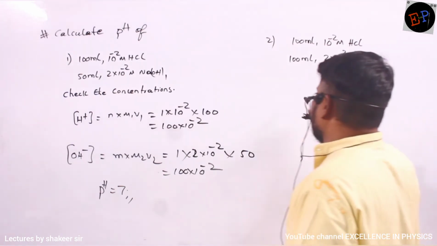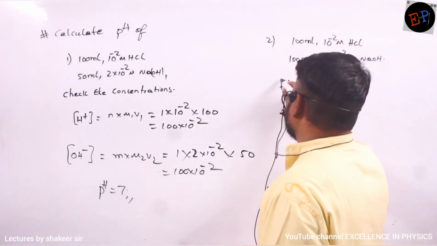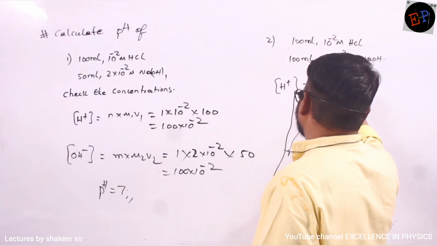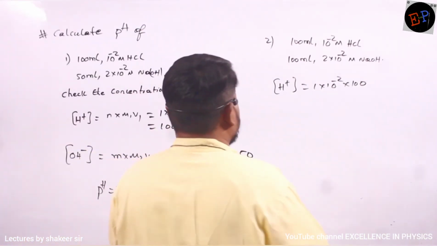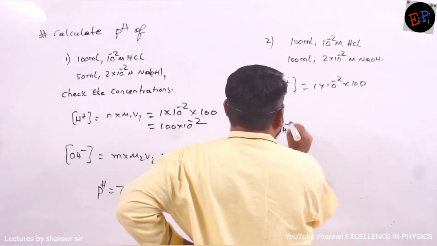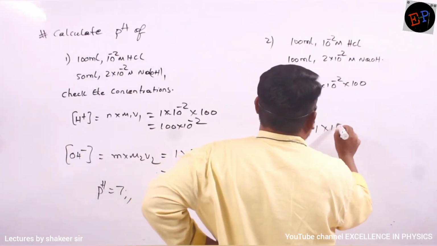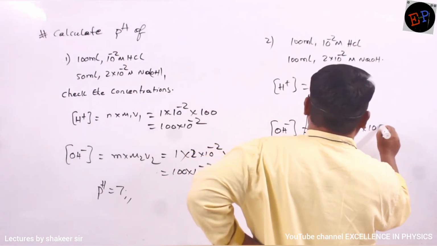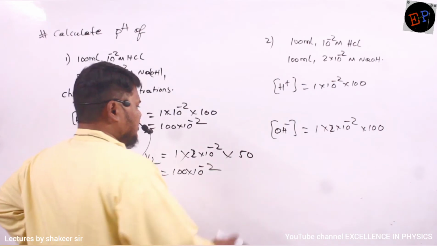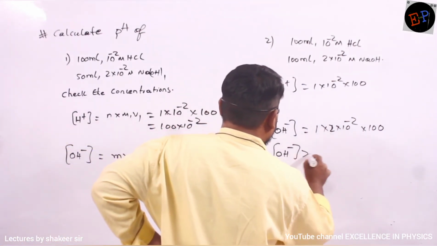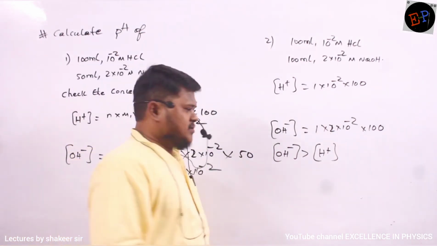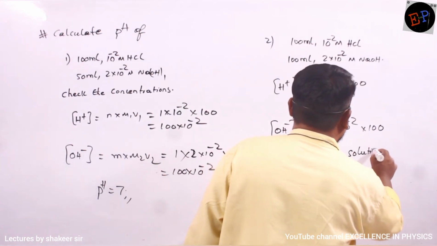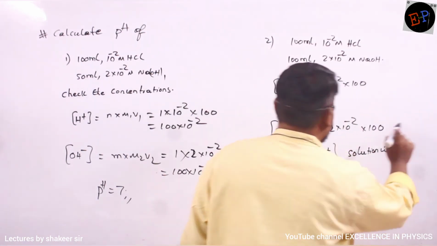Now do the second one. So H plus ion concentration is how much? 1 multiplied by 10 power minus 2 multiplied by 100. And OH minus ion concentration is how much? This is 2 into 10 power minus 2 multiplied by 100. So which concentration is greater? Definitely OH minus ion concentration is greater than H plus ion concentration. So the solution behaves like a base. So the solution is a basic solution. Are you able to understand?